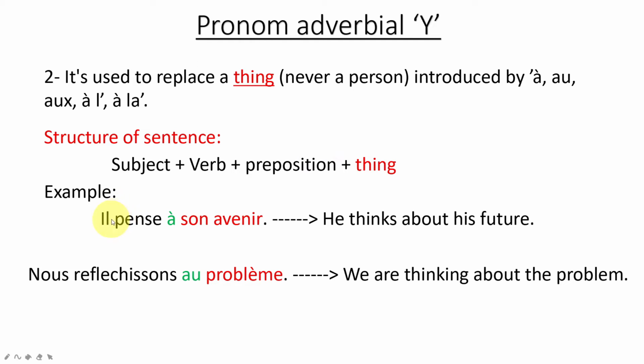Some examples: il pense à son avenir. À is the preposition, son avenir is the thing. So, he thinks about his future. Nous réfléchissons au problème. Au is the preposition and problème is the thing.